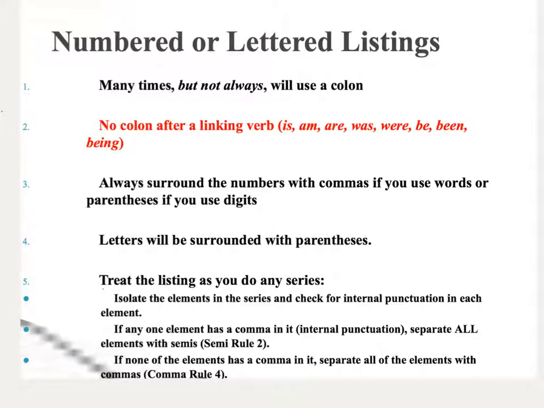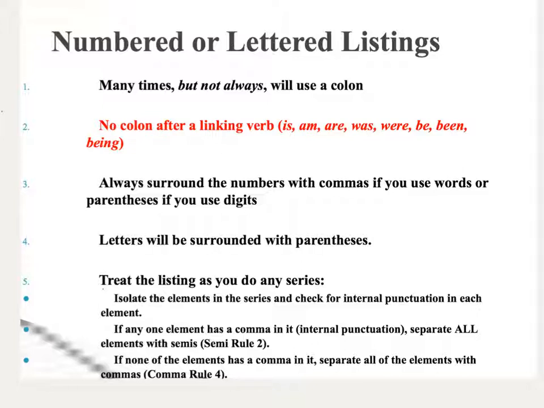Oftentimes, a person will want to sort of put bullet points to what they're talking about. We call these numbered or lettered listings, and they'll actually say a number or a set of numbers, or they'll actually say letters. Sometimes they'll even mix them up because remember, we're dealing with someone speaking extemporaneously, and what will happen is they'll start off by saying 1, blah, blah, blah, 2, blah, blah, blah, and then they'll flip to third.